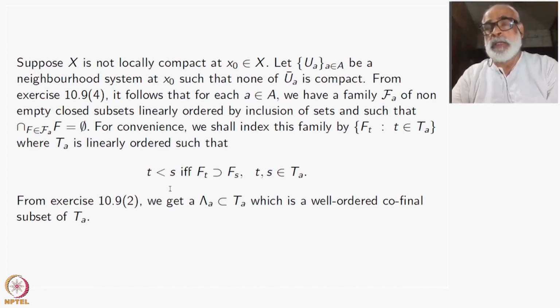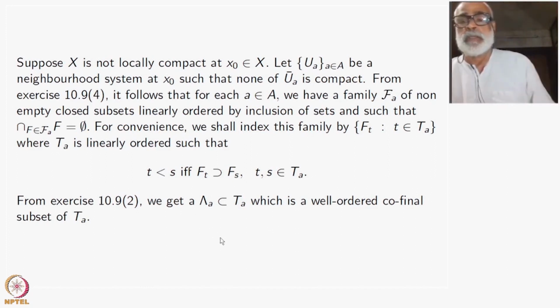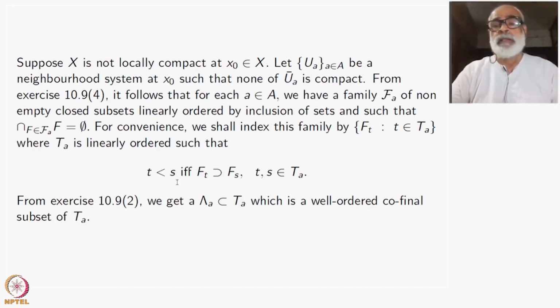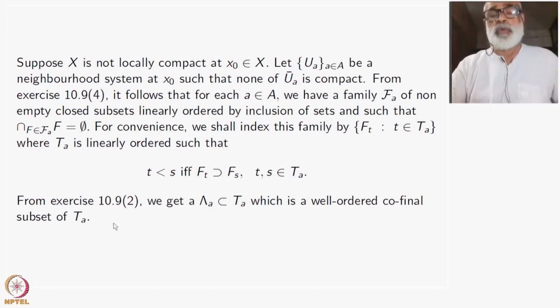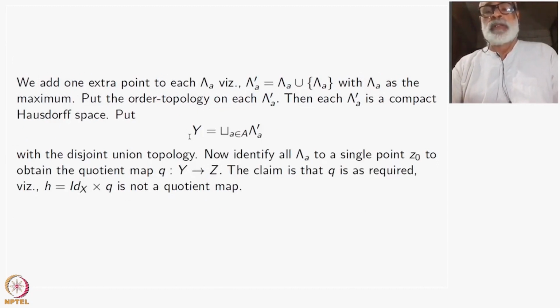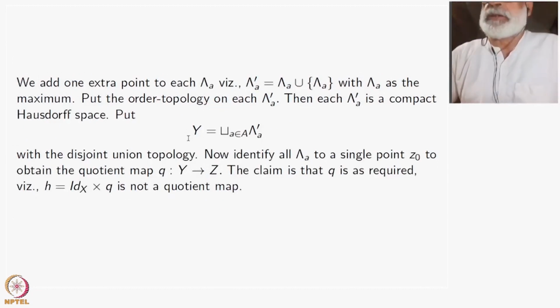Okay, given any member of T_A, say t, there will be some s, which is bigger than t in this sense and belonging to Lambda_A. That is the meaning of cofinality. Okay, so these two things right now I have used. From now onwards we are just using ordinary constructions here, quotient space and so on.